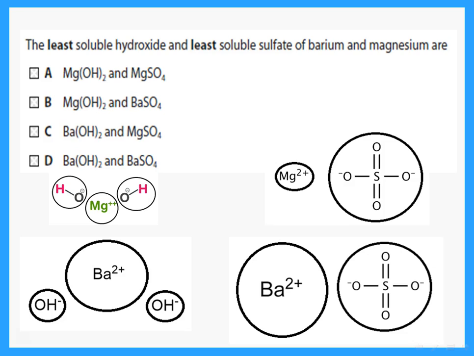Now with sulfates, which one is least soluble? The big with big. Barium sulfate is least soluble because the other one, the magnesium with a small atom, can polarize the negatively charged atomic group. So least soluble: magnesium hydroxide and barium sulfate.